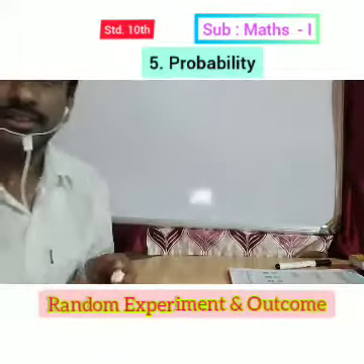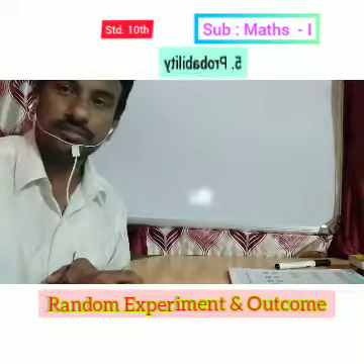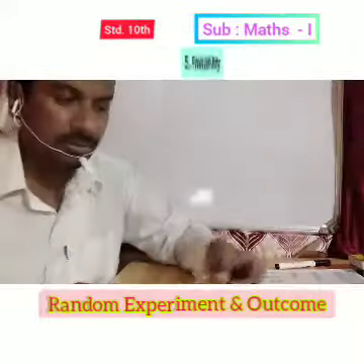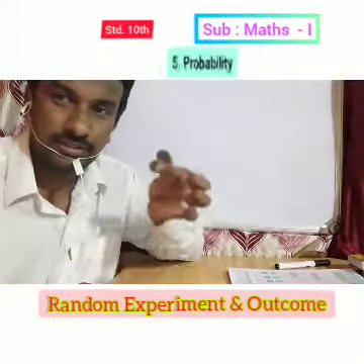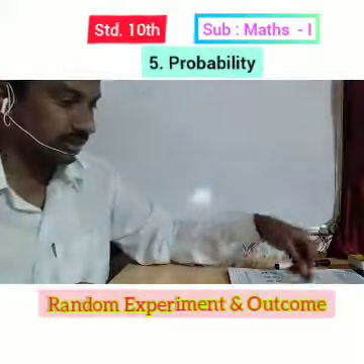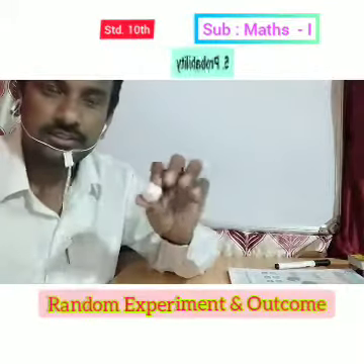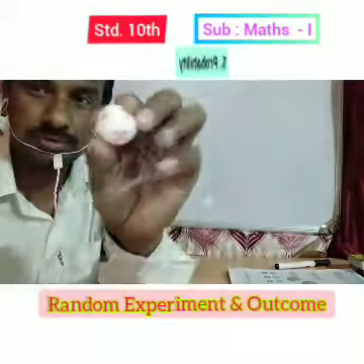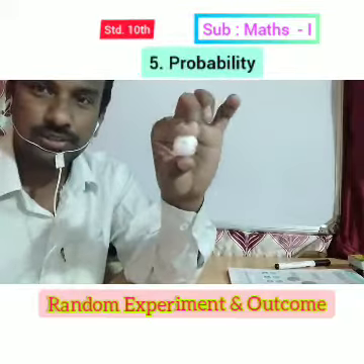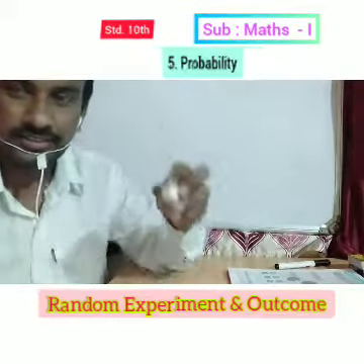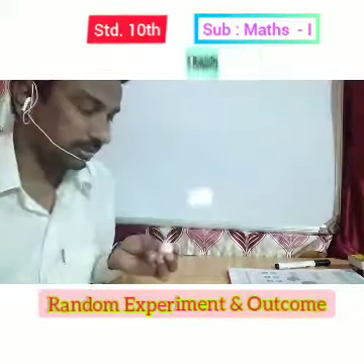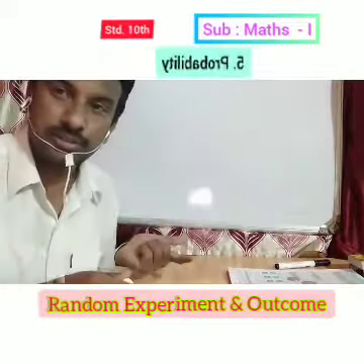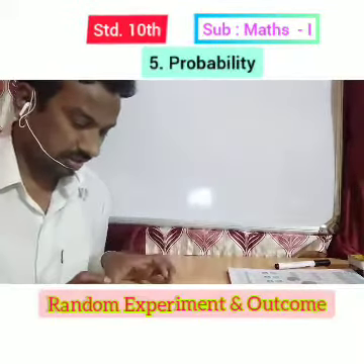Now we will see the second activity with a die. All of you know this die. All of you played very well in your childhood. When coins are tossed, there is head or tail. Now this is a die. We can use it in different types of games like Ludo, Snakes and Ladders, and other games. If a die is thrown, then how many possibilities are there? All of you know very well.